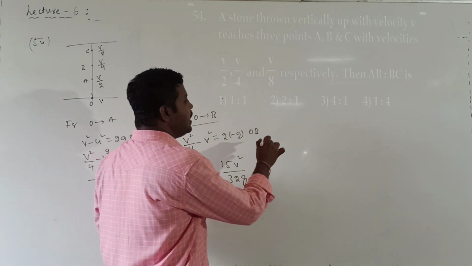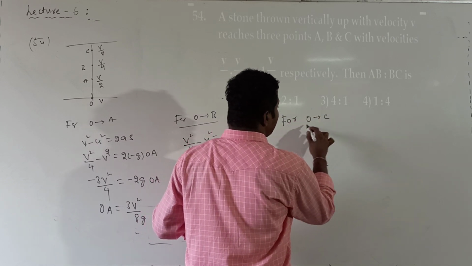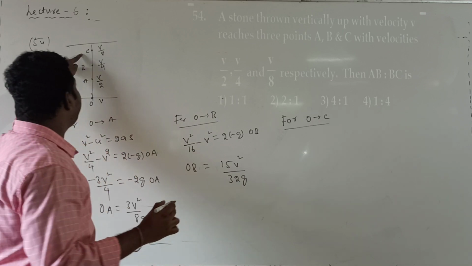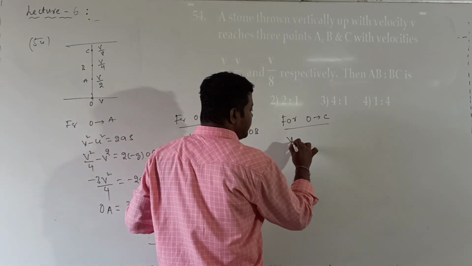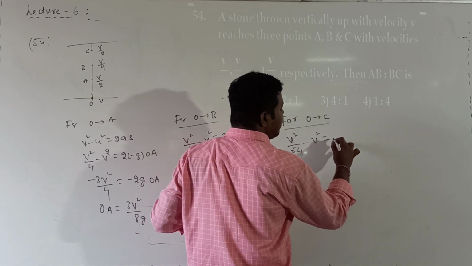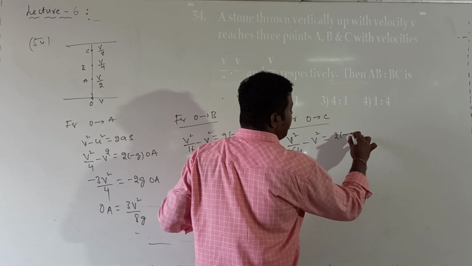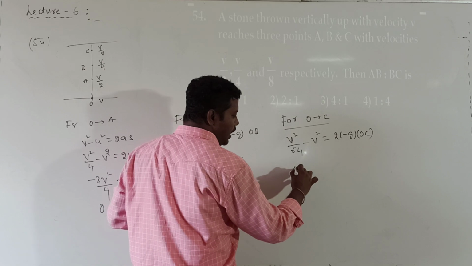Similarly, next for the journey O to C. At C, what is the final velocity? v by 8. At O, what is the velocity? v. Same formula: v square by 64 minus v square is equal to 2 into minus g into OC. What is the OC value?